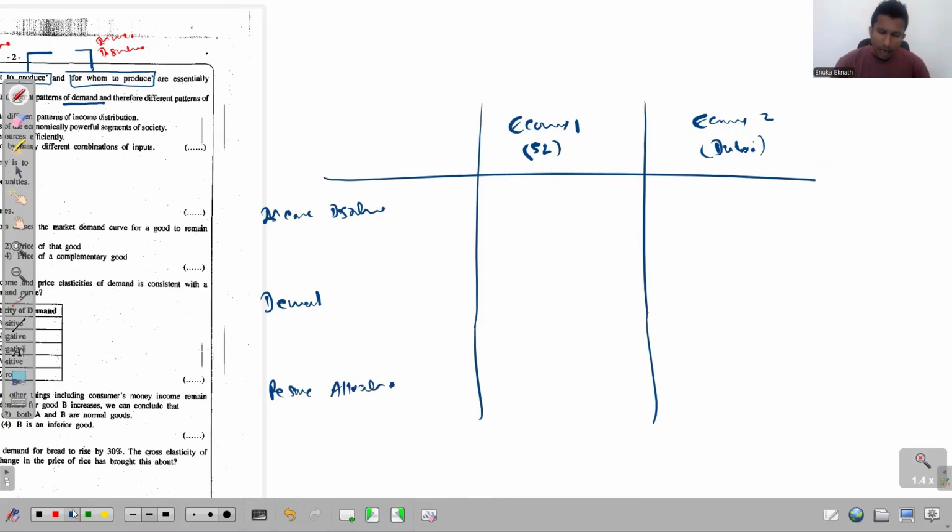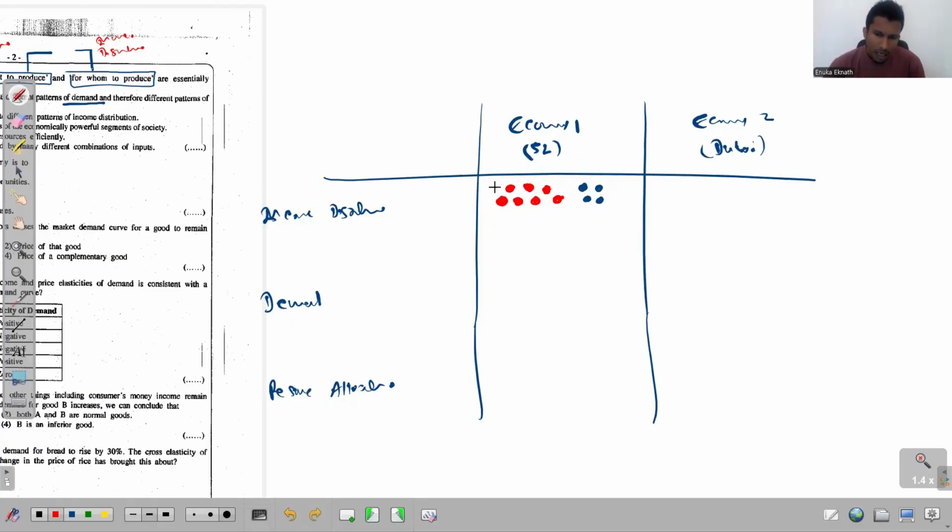Resource allocation. Right. Now, just assume that in Sri Lanka, the majority of the people are middle class. So these are the middle class people in Sri Lanka. And assume that only a minority of the people are rich. Let's assume so. Majority are middle class people and the minority are rich people. If so, based on their income distribution, the goods that they demand differ.